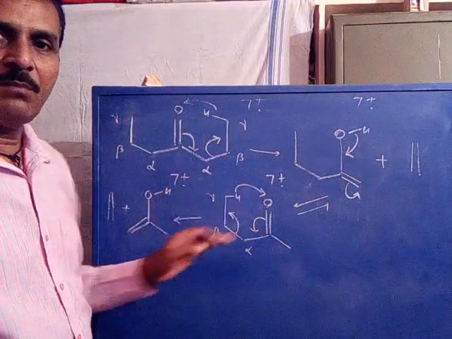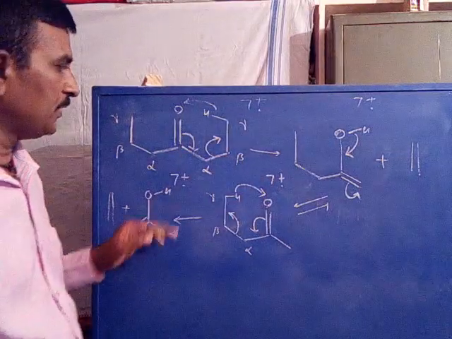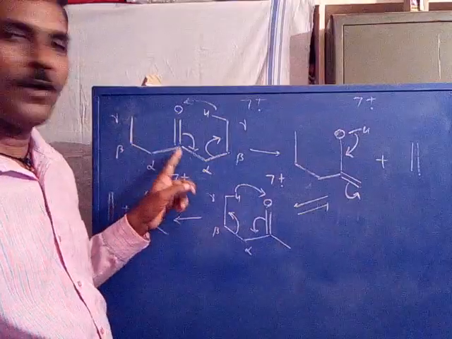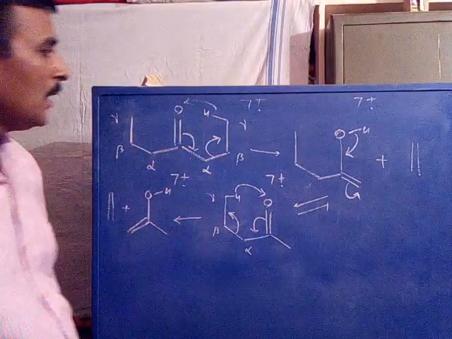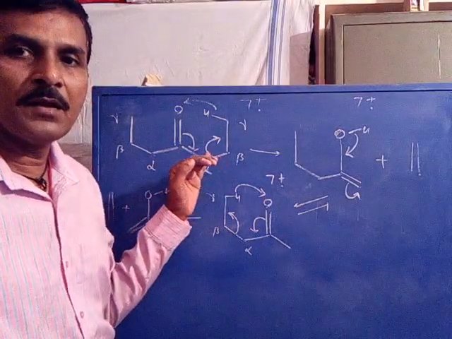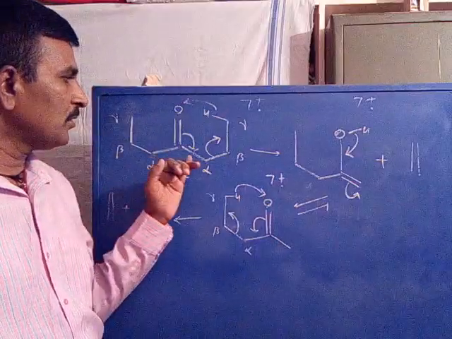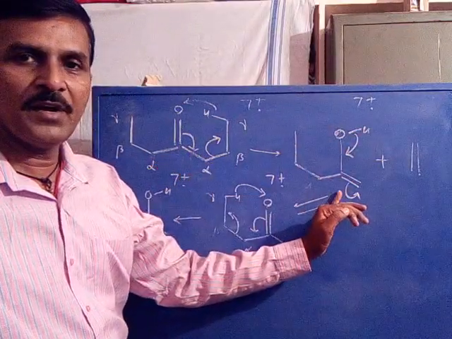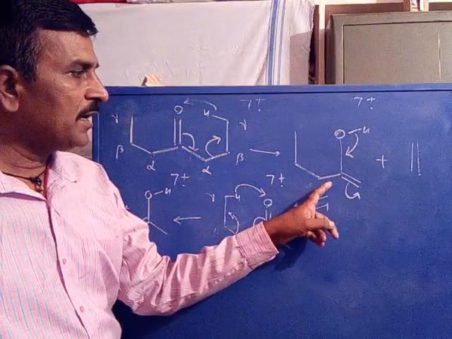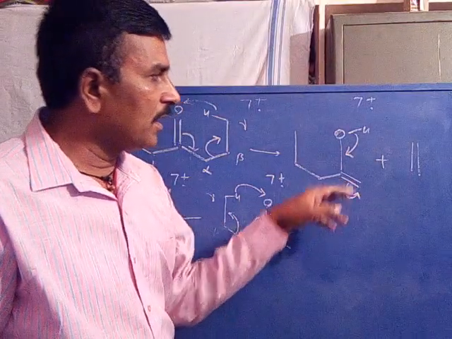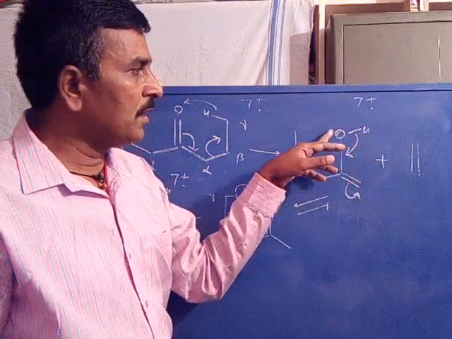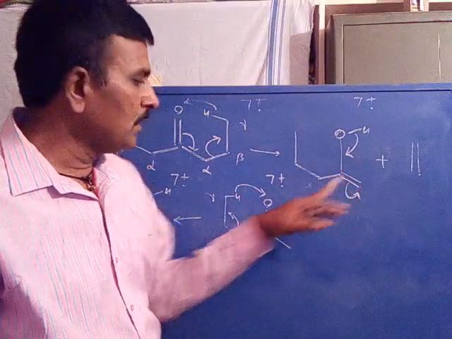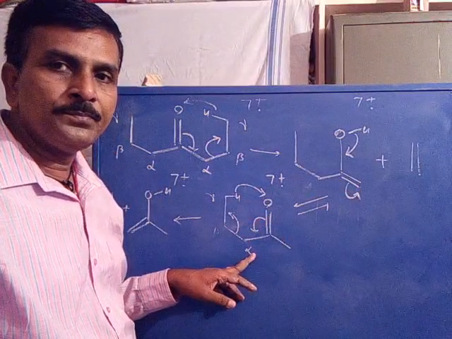This is the best example for double McLafferty rearrangement, which is 4-heptanone, or dipropyl ketone. First it undergoes McLafferty rearrangement to give this McLafferty ion. This ion undergoes keto-enol tautomerism, where hydrogen and oxygen get shifted through the pi electrons to the carbon to give again a ketone.